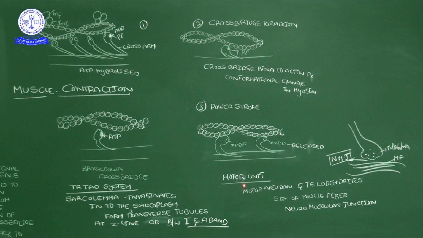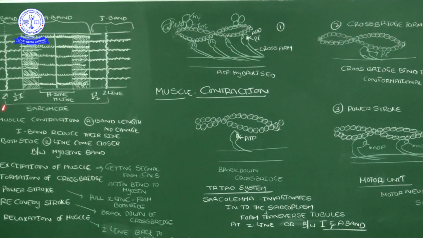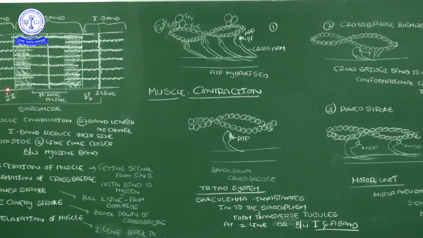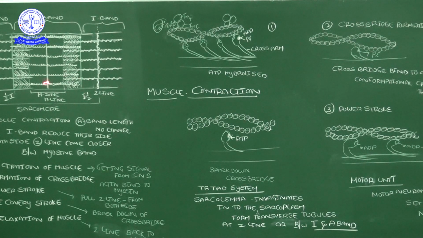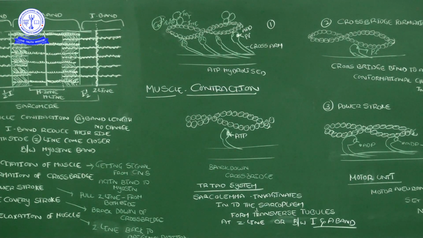So from the motor unit, signals are given to that triad system. By the triad system, signals enter into the muscle, then that muscle starts the muscle contraction. Finally this statement will be applicable. By that muscle contraction, both sides of I bands will move onto the myosin filaments and reduce their sizes, so that's why the H zone will disappear. Now you got the concept about the muscle contraction.